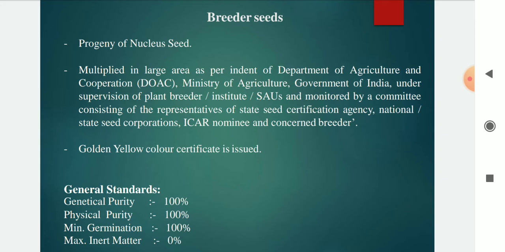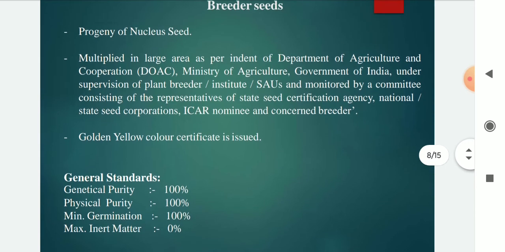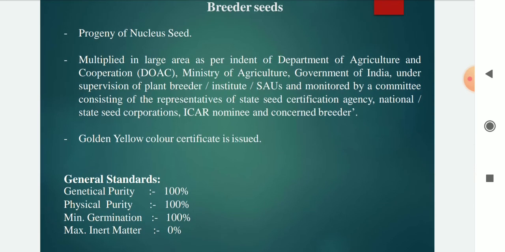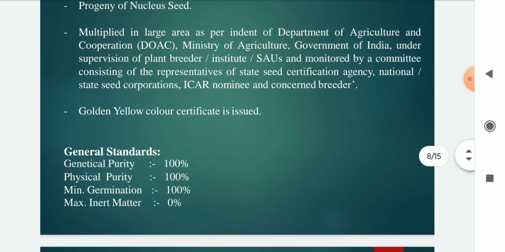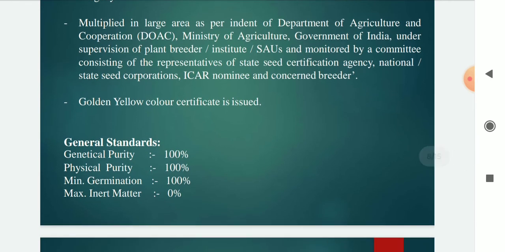A golden yellow color certificate is issued for the breeder seed, and no color tag is issued for nucleus seed. The general standards for breeder seed are genetic purity 100%, physical purity 100%, minimum germination 100%, and maximum inert matter 0%.